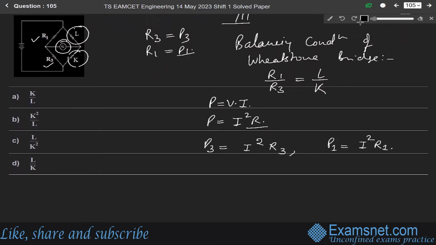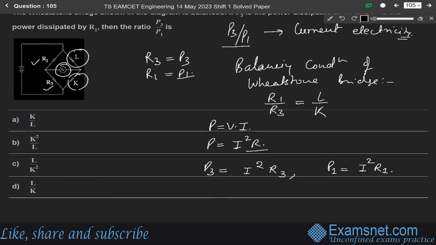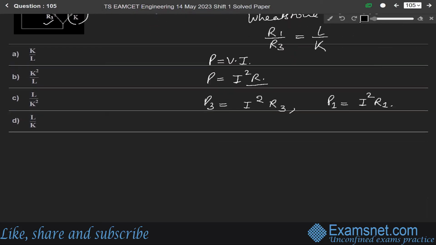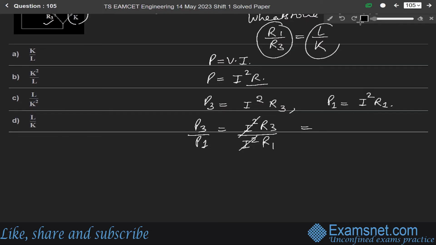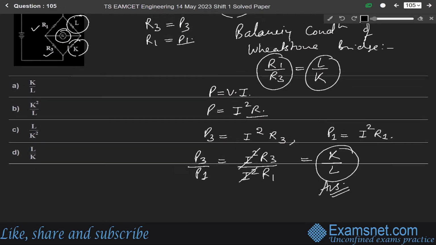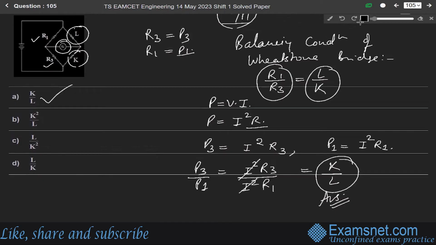We have to find the ratio of power dissipated. So P3 over P1 equals I square R3 over I square R1. I square cancels, and R1 over R3 is L over K, so R3 over R1 will be K over L. So K over L is our final answer, meaning the correct option is option A.